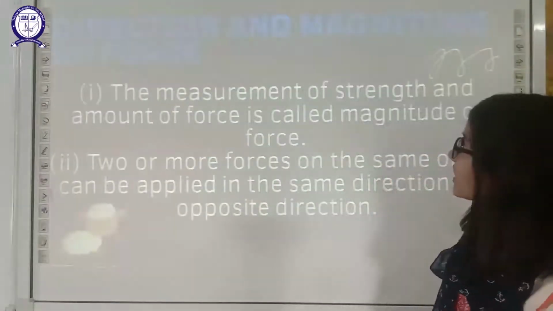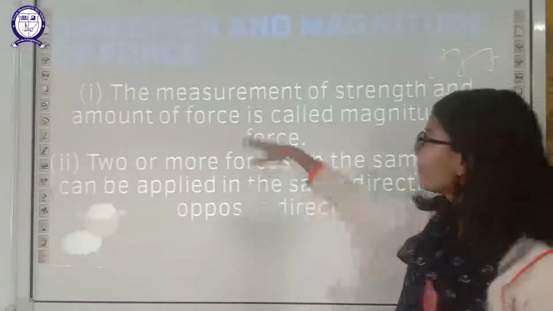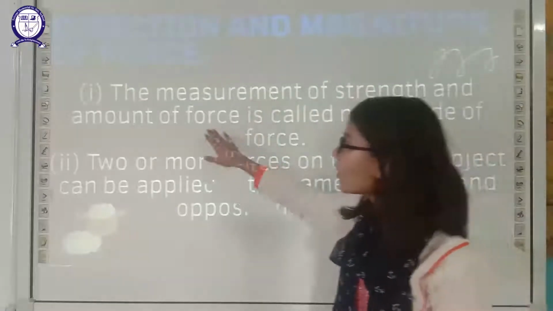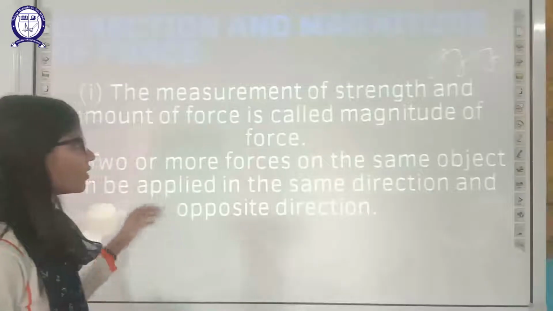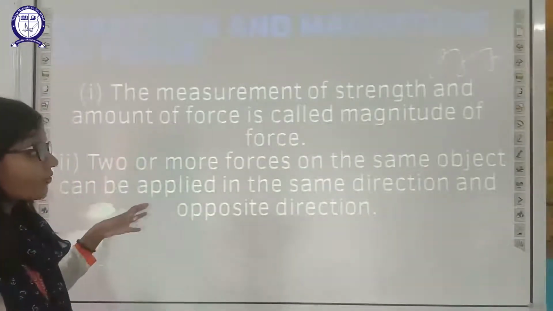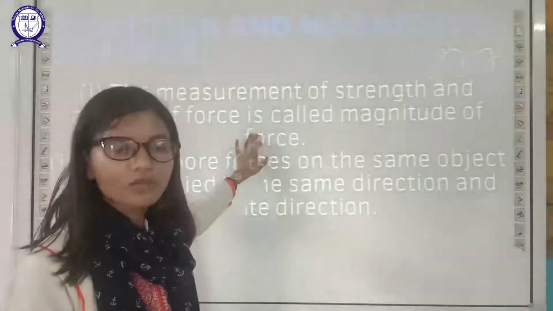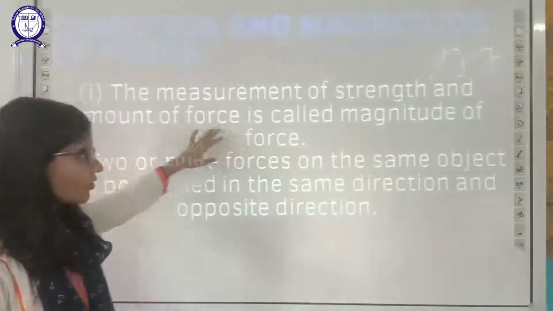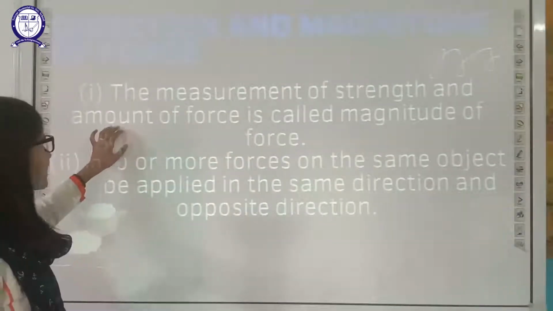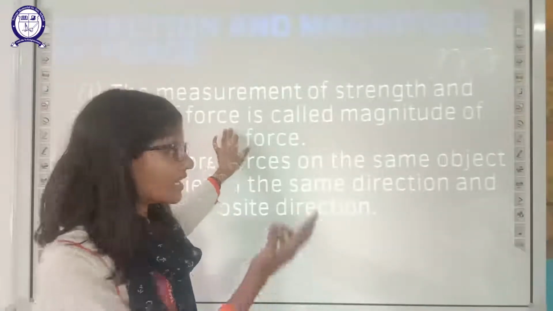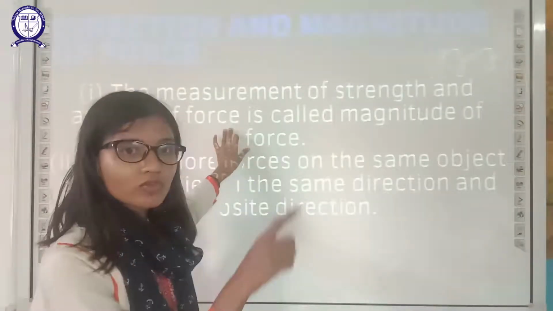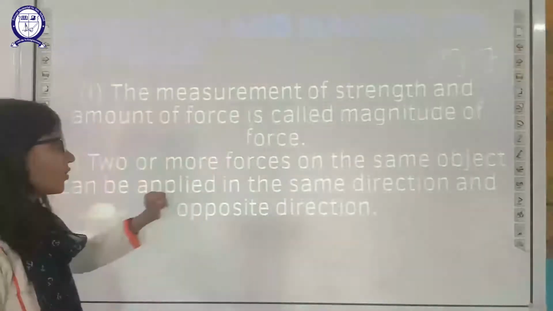So force has direction and magnitude. The measurement of the strength and the amount of force applied is known as the magnitude of the force. Both strength and amount of force together give you the magnitude.